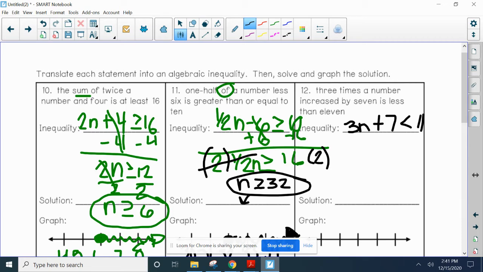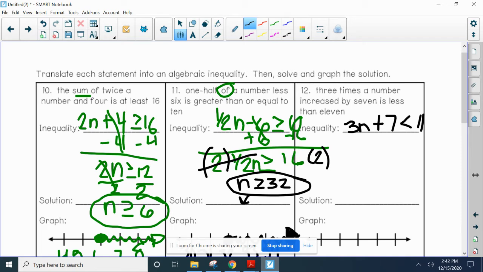And if you want to go ahead and pull up your chart for our expression translations, that might help you for some of this. Those two charts will help you. But if you can already recognize them, you can go ahead and just have your writing inequalities chart with you.